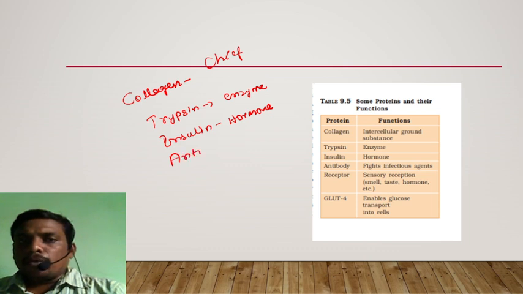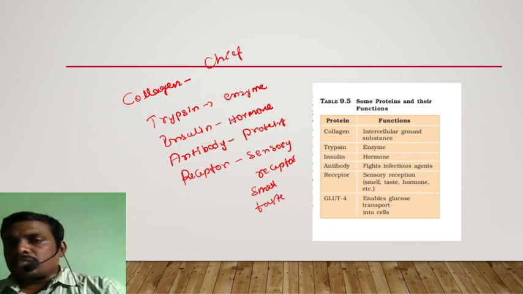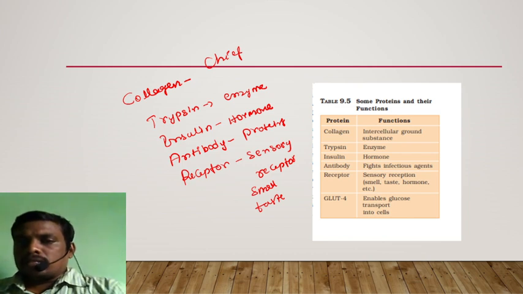Let us take the antibodies produced by B lymphocytes. Antibodies fight infectious agents, and they are also a kind of protein. Receptors that can receive a hormone or any kind of enzyme present in the target tissues or cells are also proteins, like smell-giving sensory receptors present in the nose, taste receptors present in the tongue, and receptors for hormones present in the target cells.